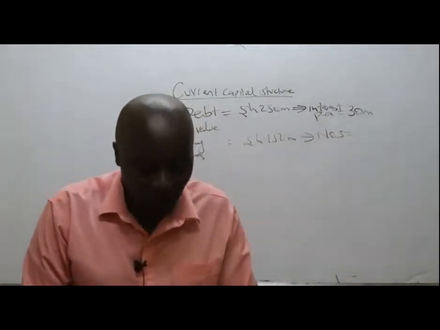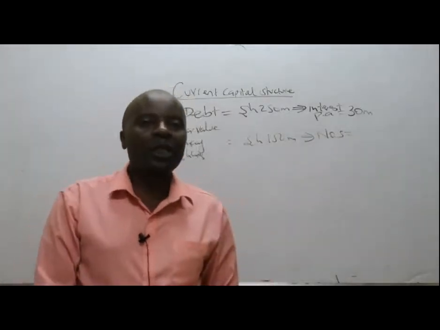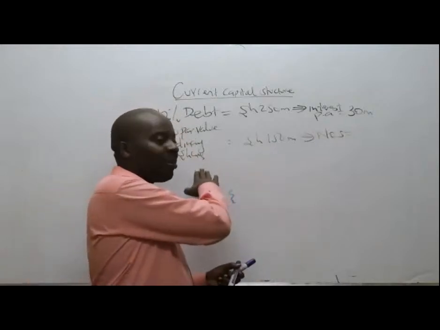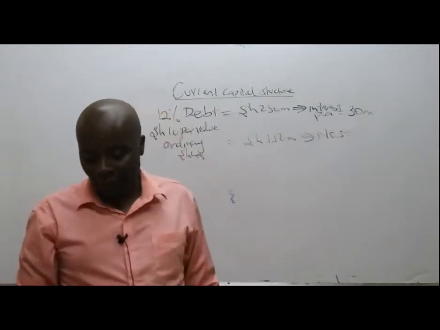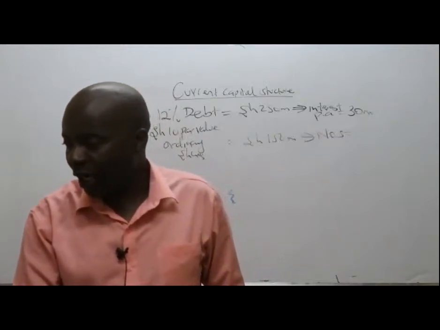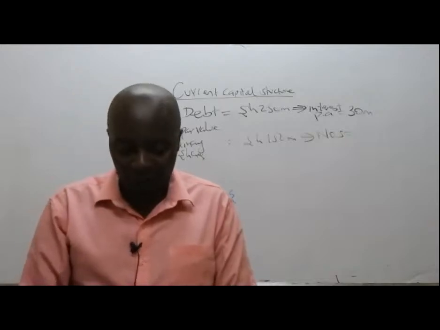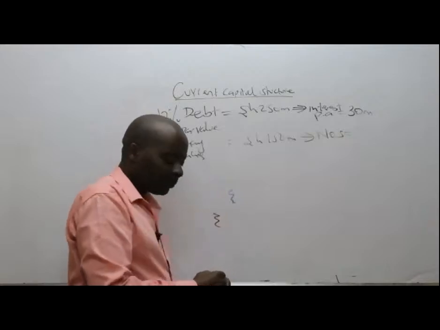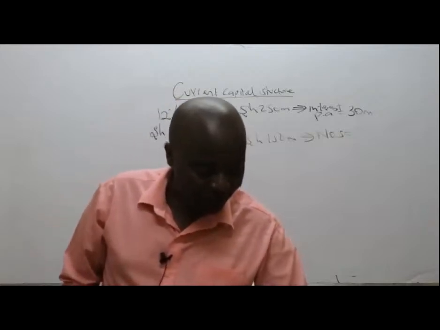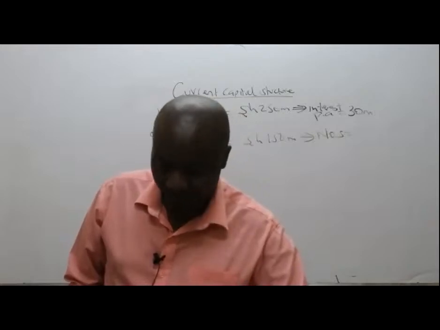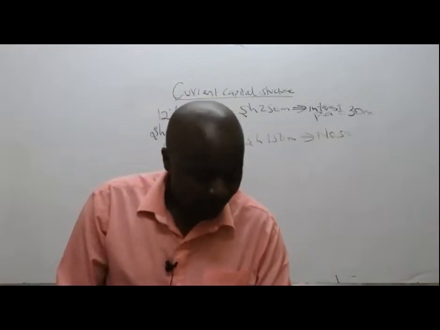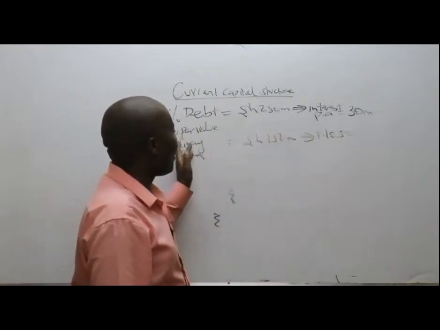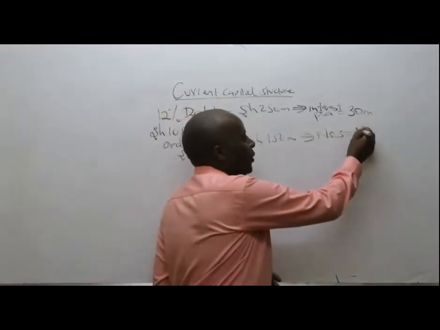For us to be able to get the number of ordinary shares, very easy: you take the share capital given and divide by the par value. What do we have here? 15 million.